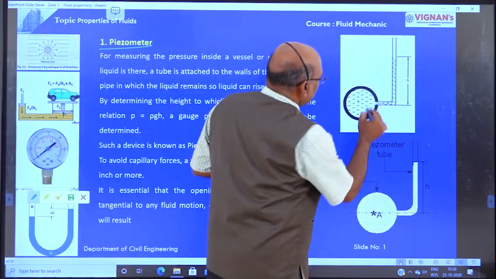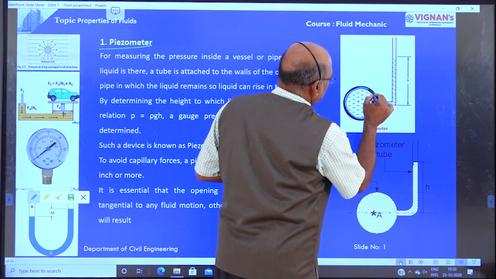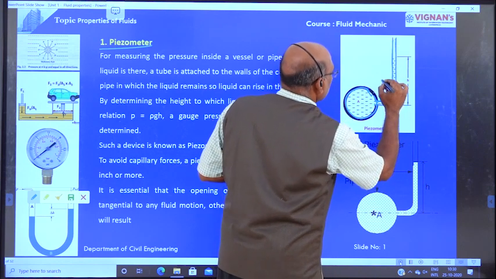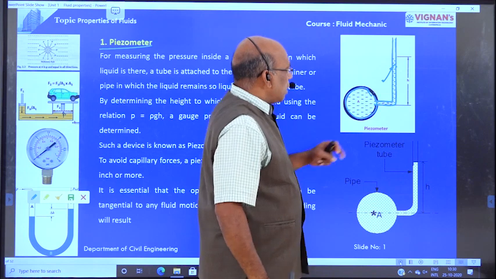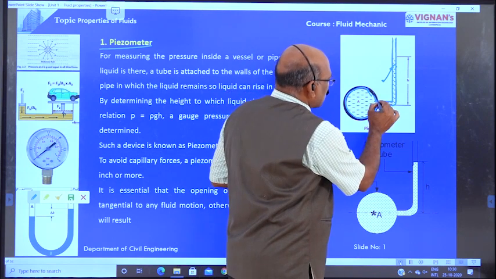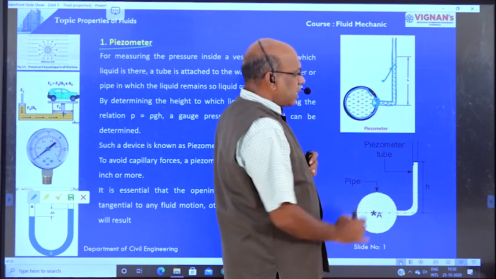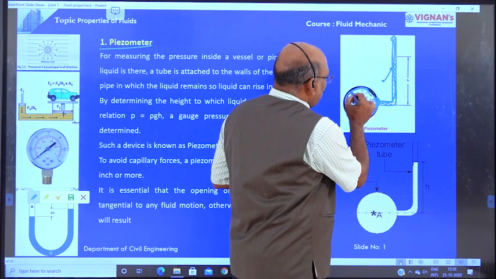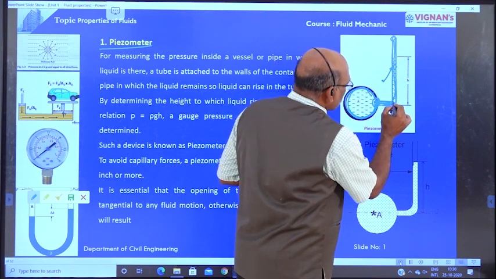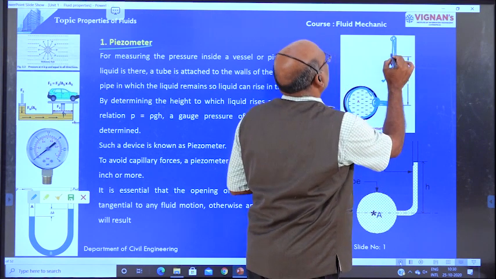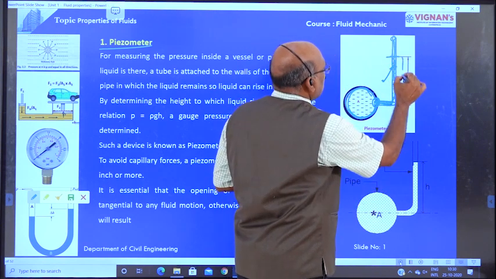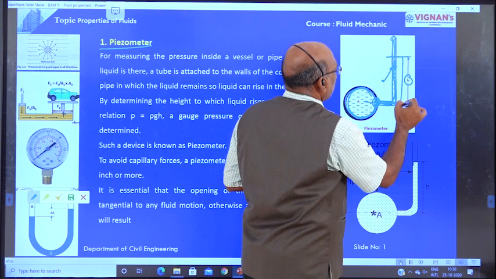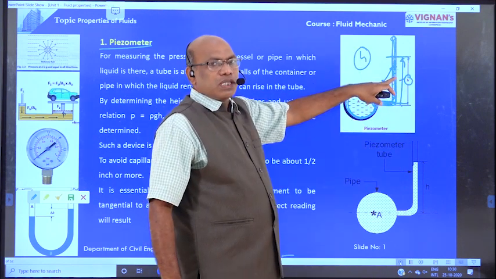Piezometer. Here, this is one pipeline. Here we are going to install one glass tube like this. This glass tube is nothing but a piezometer. One of its ends is connected to where the pressure is to be determined, and the other end is open to the atmosphere. Because of the pressure in the pipeline, the liquid moves and rises up to this level. This level is denoted by H. The center line of the pipe to the top level is denoted by H. This H is used for determination of pressure intensity.